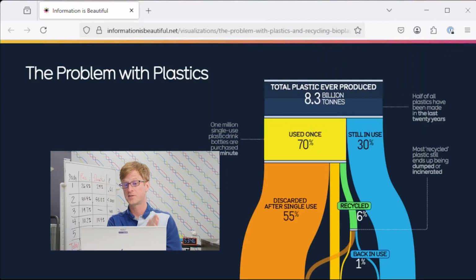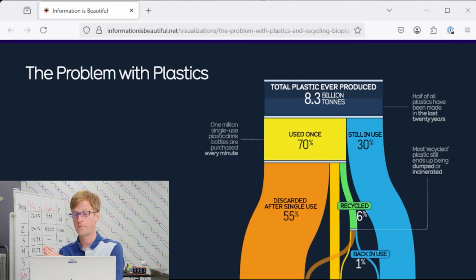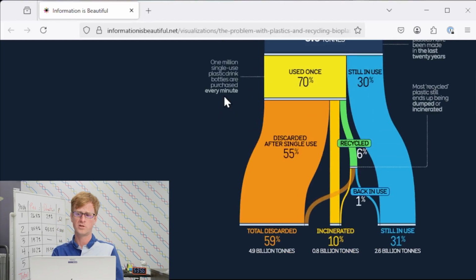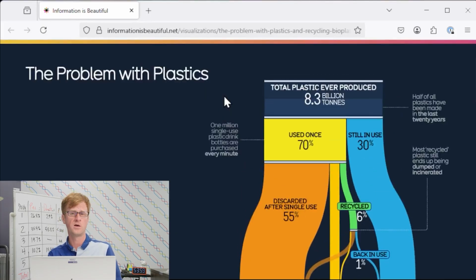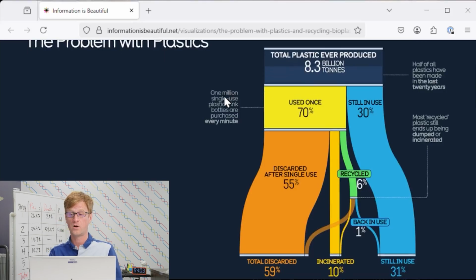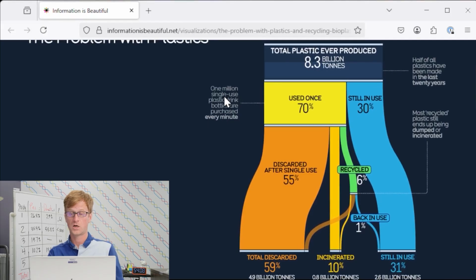It focuses just on plastics, but it also shows us all the plastic that has ever been made. So let's see, that was as of 2017. So there's been a few billion tons more than this since then. But in 2017, there had been over 8 billion tons of plastic produced. Couple billion of those are still in use. A lot of plastic products last a long time. But a whole lot of them get used once, they get thrown away.